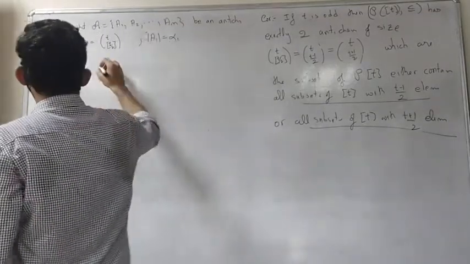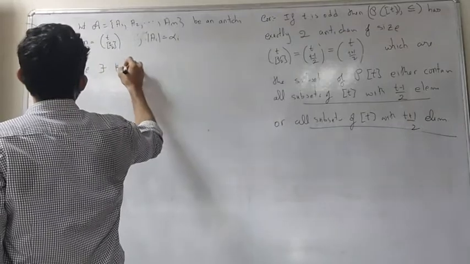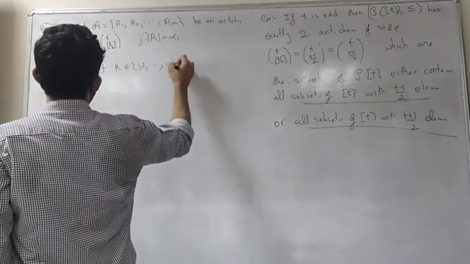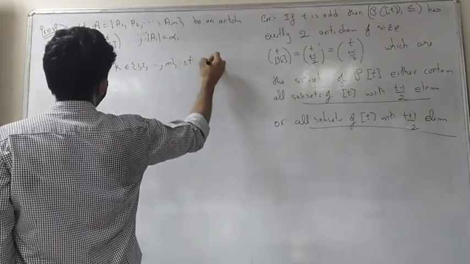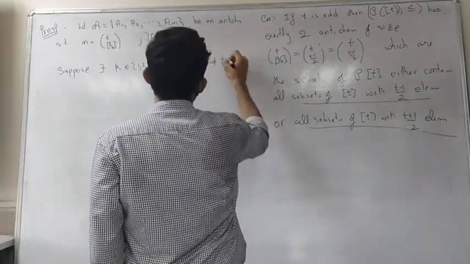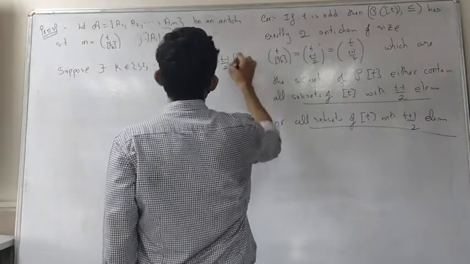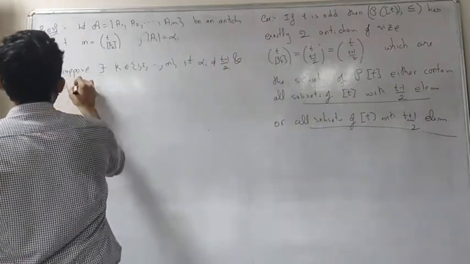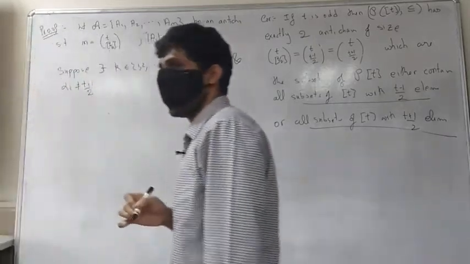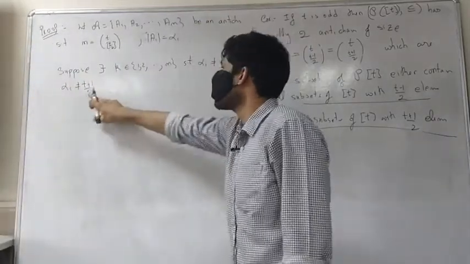So suppose there exists some k in 1, 2 up to m such that alpha_i is not equal to (t minus 1)/2 and alpha_i is not equal to (t plus 1)/2. So if I get a contradiction to this, it means that this statement is false.